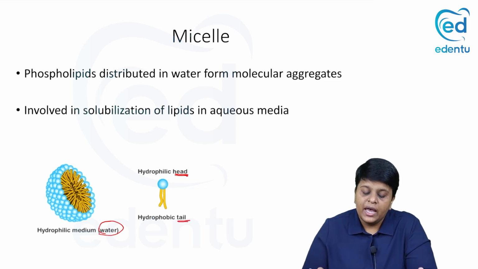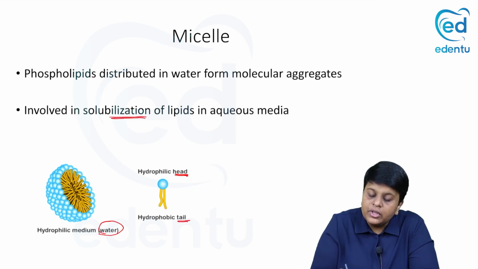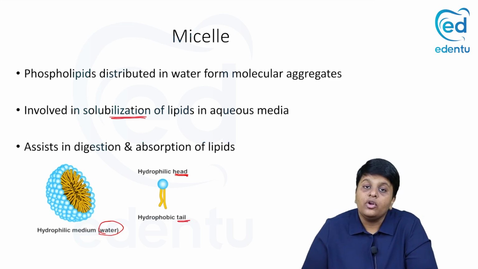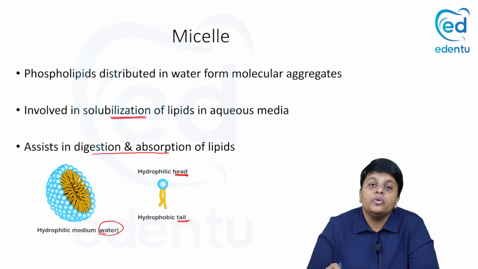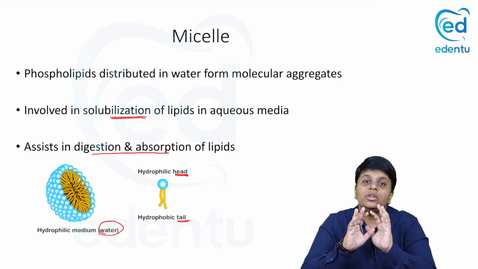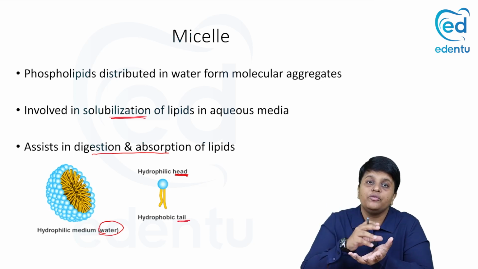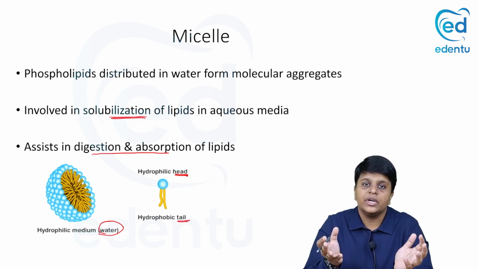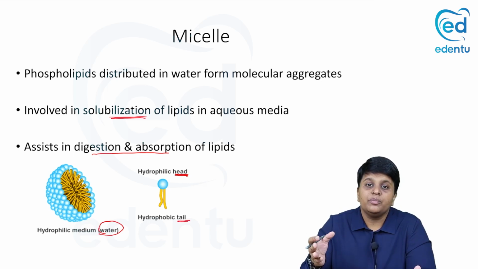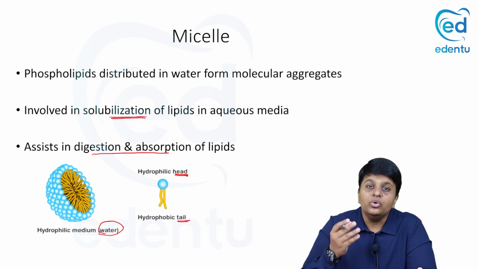So these micelles help in solubilization of the lipids in aqueous media. It also assists in the digestion and absorption of lipids, where all the lipids form a micelle-like structure. All the hydrophobic goes inside and the hydrophilic outside. And then it further proceeds to emulsification, where you cut it down into small lipid droplets.